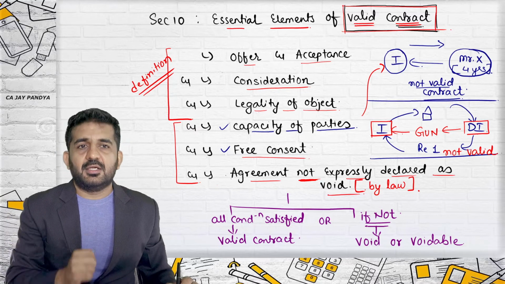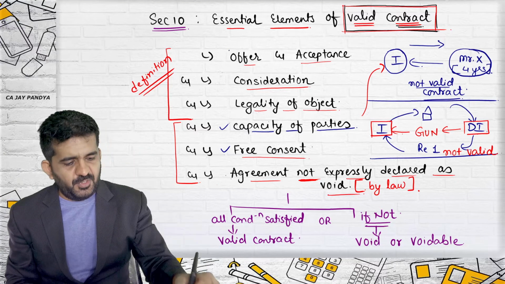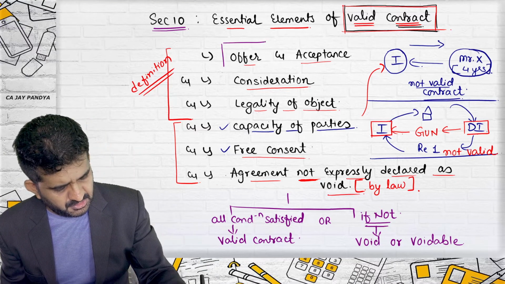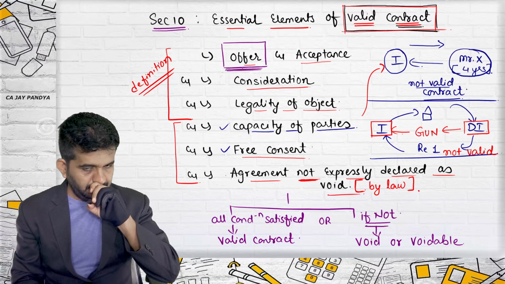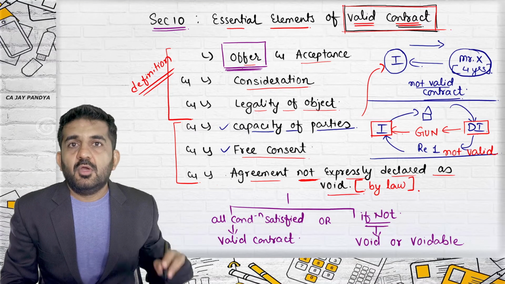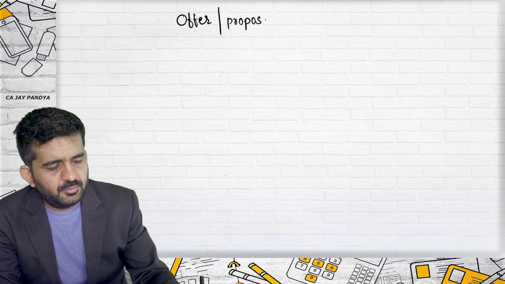We are starting again with section 10, and the first point is offer, or proposal.